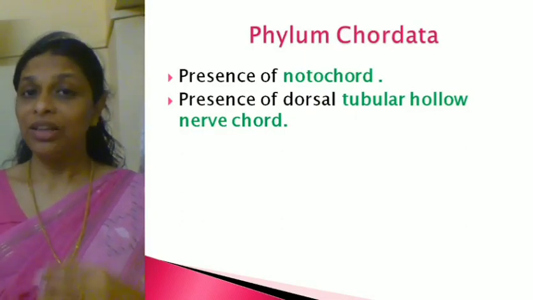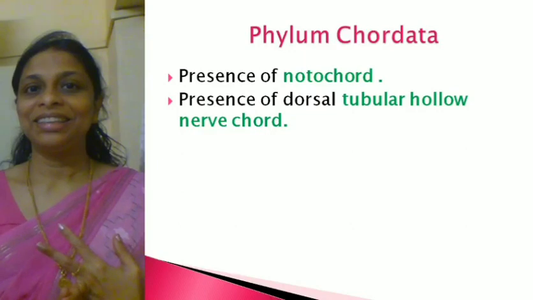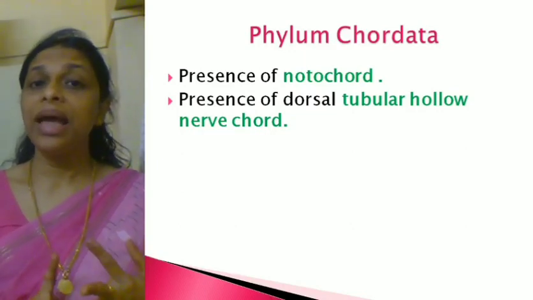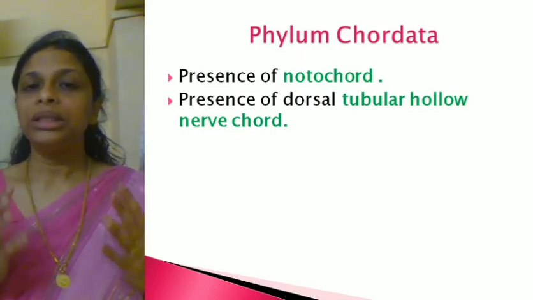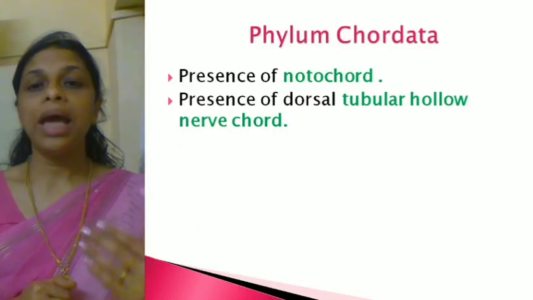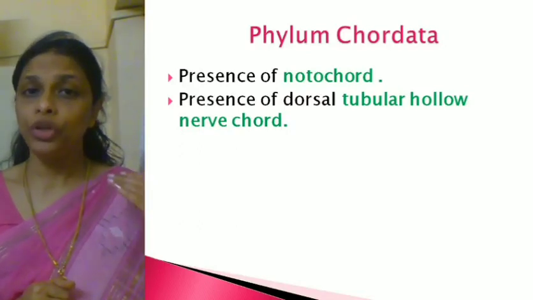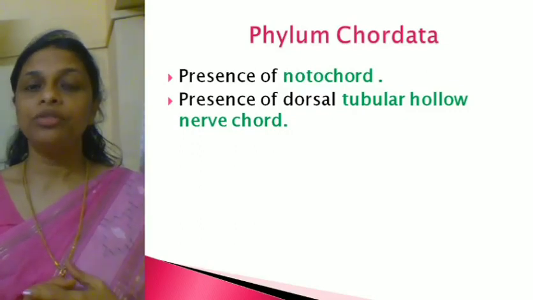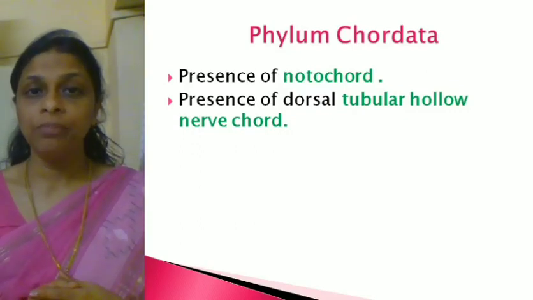Right, it is ventral, single, and it's not hollow, it's solid. So the nerve cord is single, ventral, and solid in the case of non-chordates, whereas in the case of chordates, the nervous system will be dorsal, tubular,